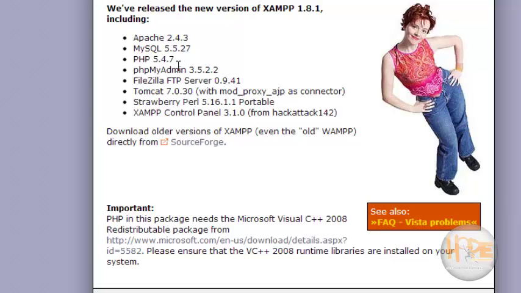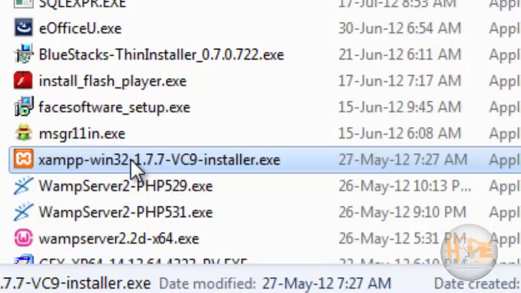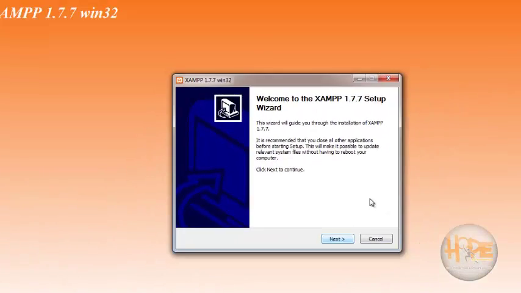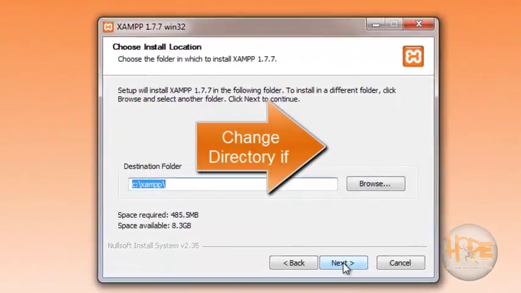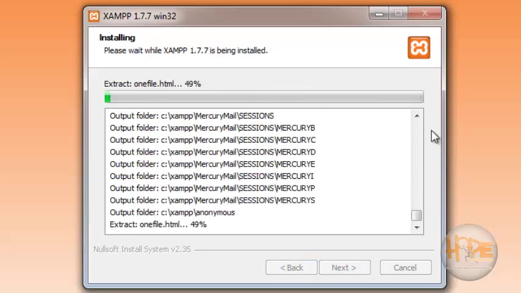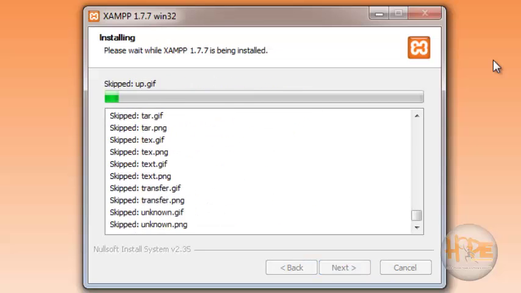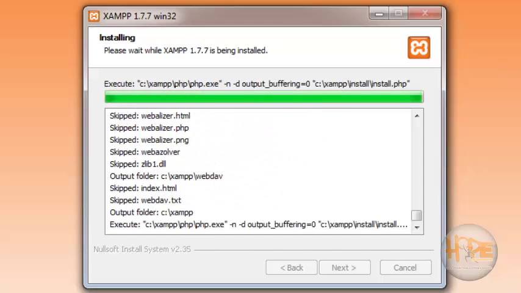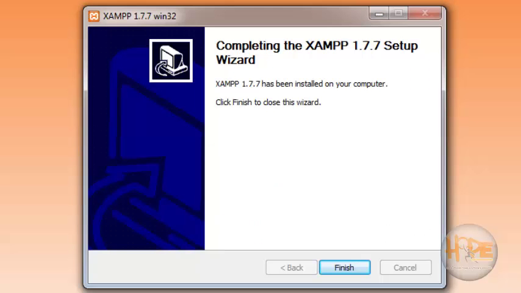Now let's see how to install this XAMPP server. Here this is my XAMPP server. Let's double click on it. Next. C drive XAMPP next. Okay. And next. It will take some time to install it. Then click on finish.